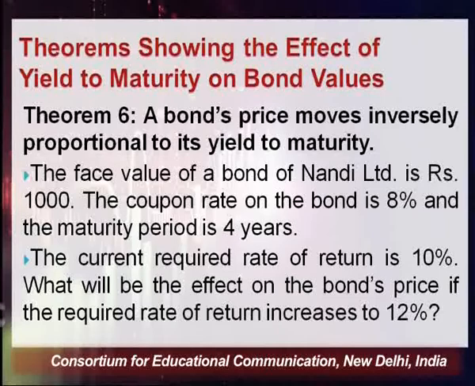So you have to understand, my dear student, initially the required rate of return is 10% as on date, and we are changing our YTM, that is yield to maturity. If we change our required rate of return from 10% to 12%, what is going to be the impact? This is what theorem number 6 is going to tell us. To understand what exactly it tells, we have to actually calculate.